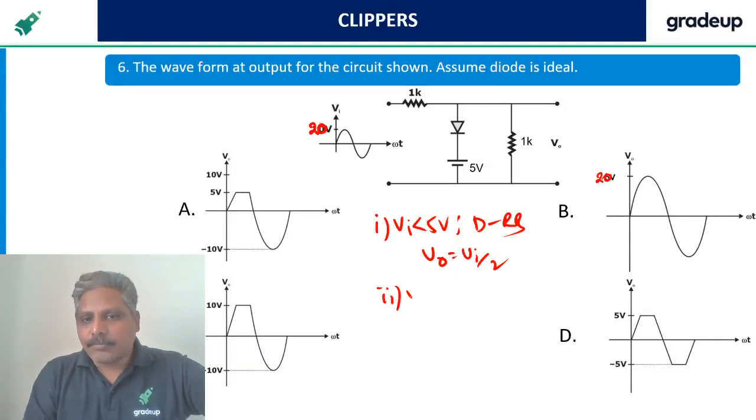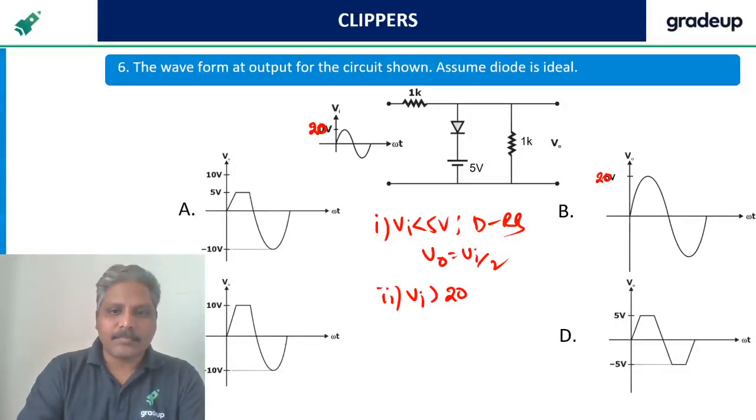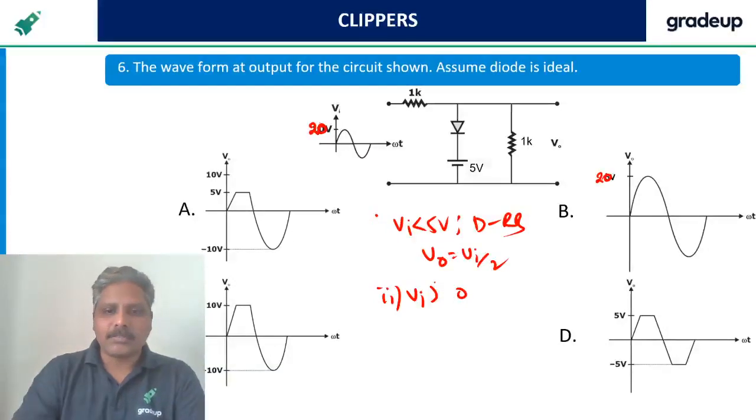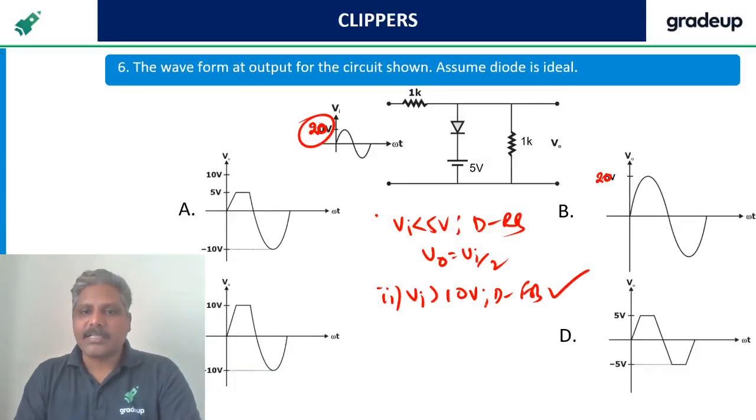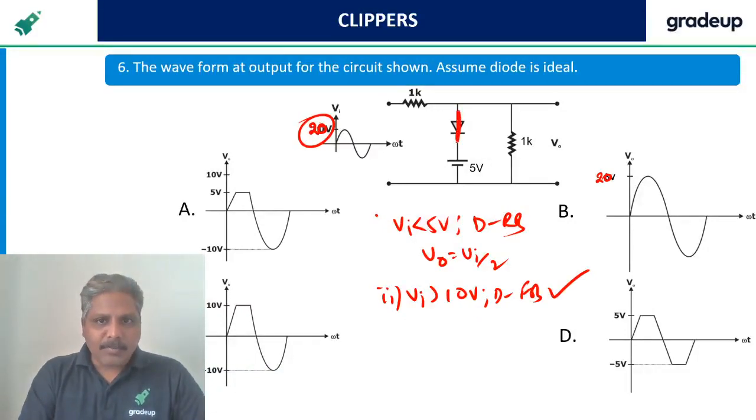Case 2, Vi greater than, sorry, 10 volts. Diode is going to be forward bias. It happens now because input greater than 10 volts is available. So the moment it is forward bias, the output is going to be 5 volts.